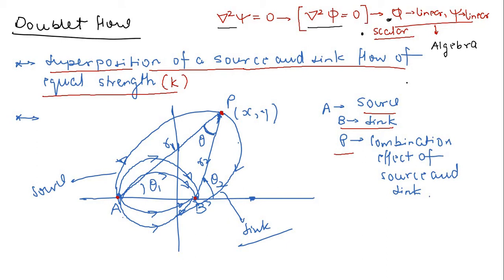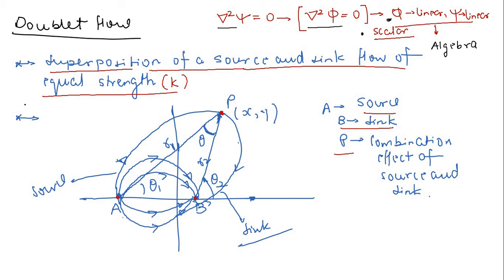Now let us move to this, right? What is a doublet flow? A doublet flow is a superposition of a source and sink flow of equal strength, right? Very important thing here: there will be a source flow, there will be a sink flow. We are superimposing these two types of flows, but always keep in mind that both of them must have equal strength, that is K. So what is this K? If you remember, K is mass flow rate divided by 2 pi rho, right?